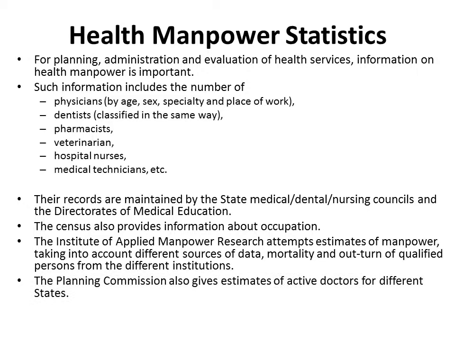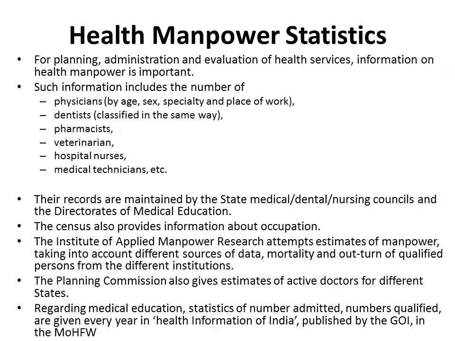The Planning Commission also gives estimates of doctors for different states. Regarding medical education, the statistics of the number of students admitted and number of students qualified are published every year in Health Information of India, which is published by the Ministry of Health and Family Welfare, Government of India.